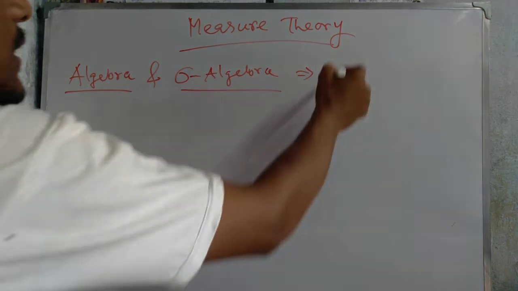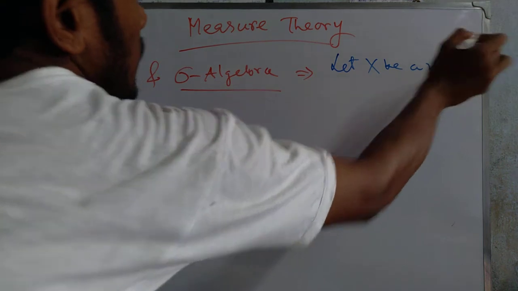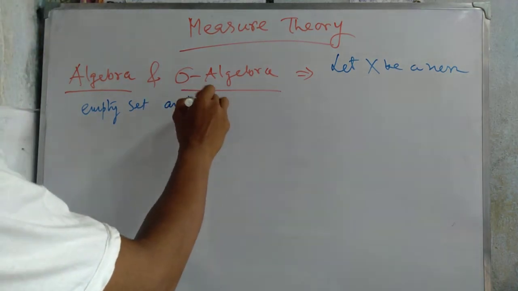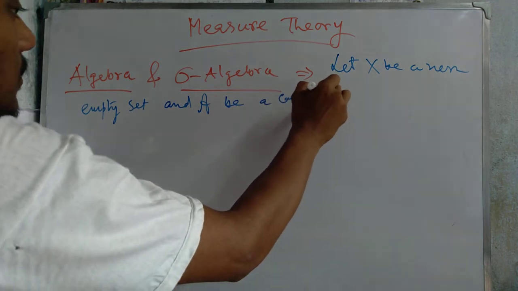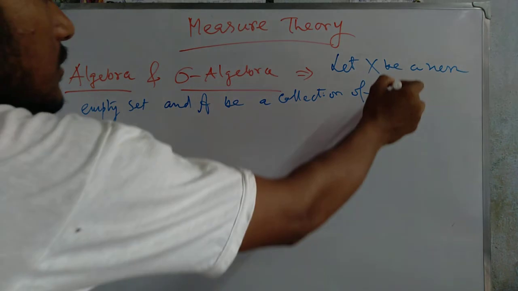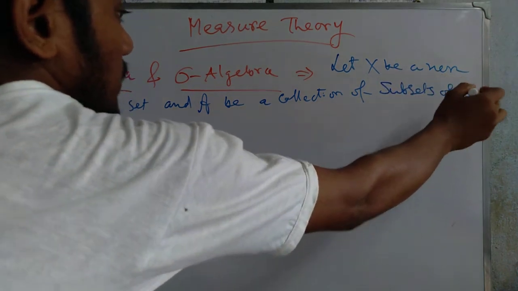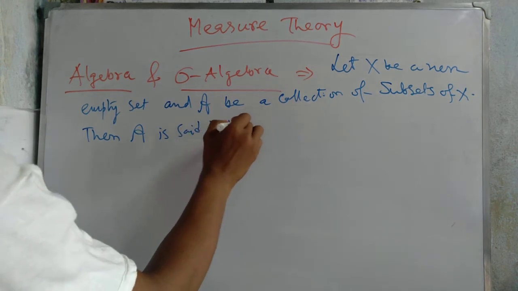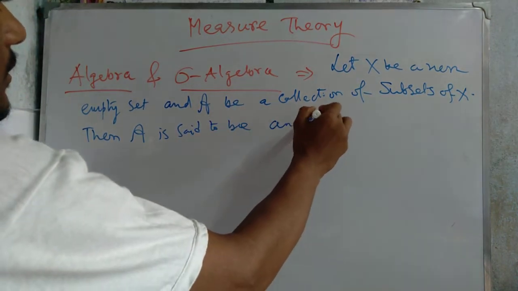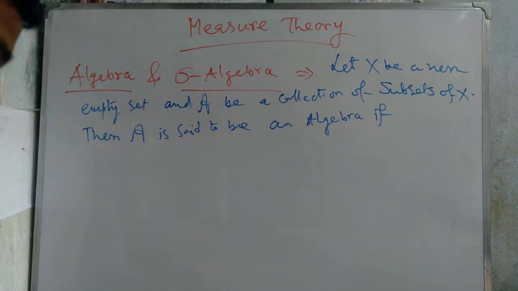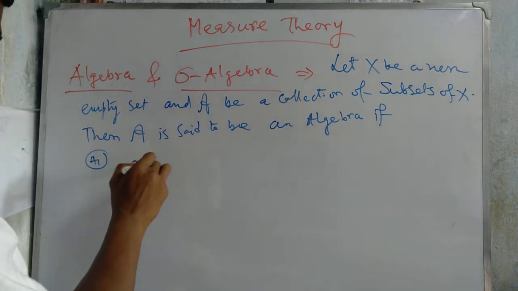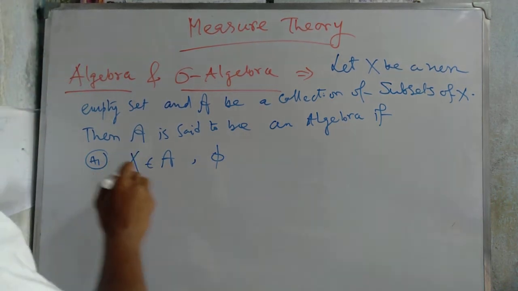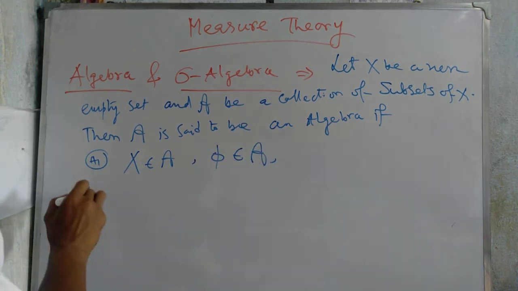Let X be a non-empty set, and let script A be a collection of subsets of X. Then script A is said to be an algebra if, first, X belongs to script A and phi belongs to script A; that means the whole set X and the null set belong to script A.